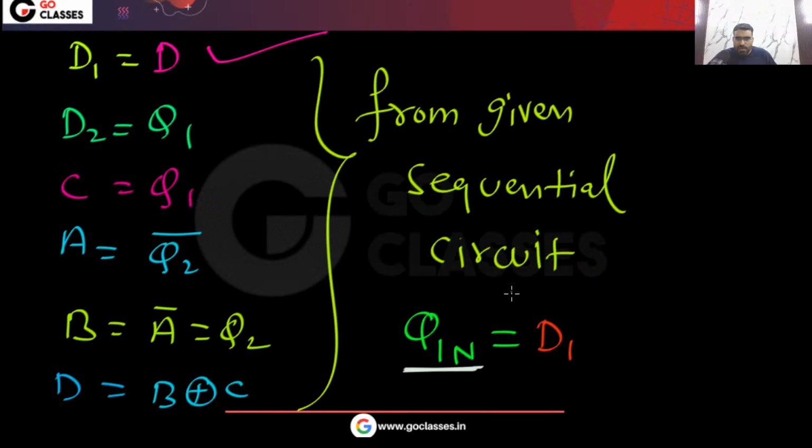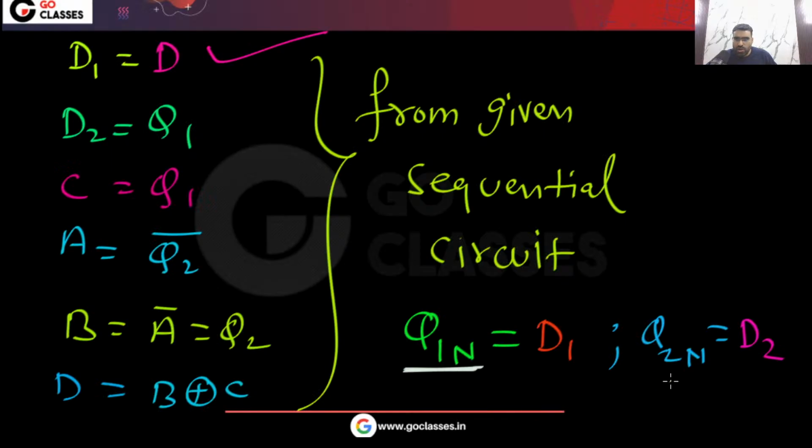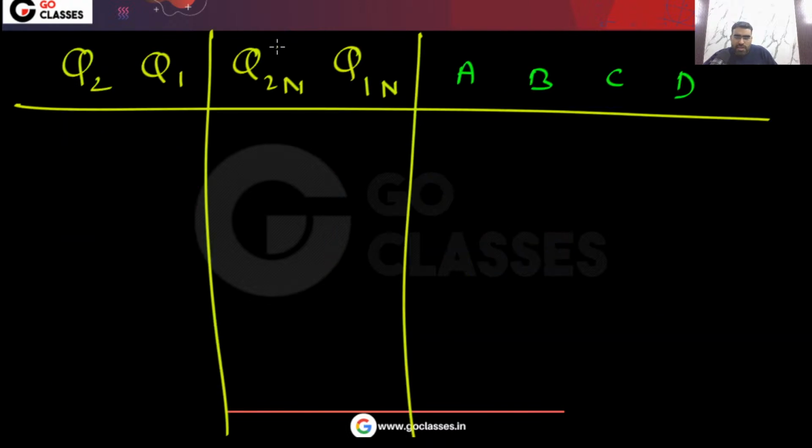What will be Q2 next? Means the next state of this D flip-flop. That will be the same as the current input of this D flip-flop, that is D2. So you can easily see that your Q2 next will be D2. Remember, this Q2 next will be the same as your D2.